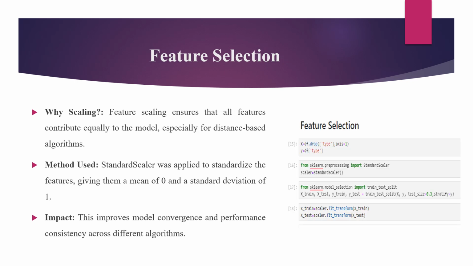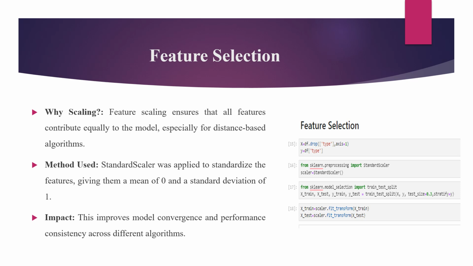Feature scaling is a critical step in preparing the dataset for model training, especially when working with algorithms sensitive to feature magnitude, such as deep learning and distance-based methods. In this case, we use the StandardScaler to normalize all features, ensuring that they have a mean of 0 and standard deviation of 1. This step is crucial because the wine dataset contains features with varying ranges.